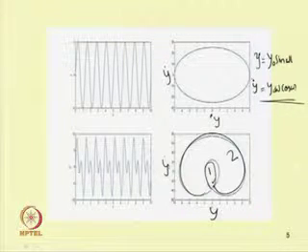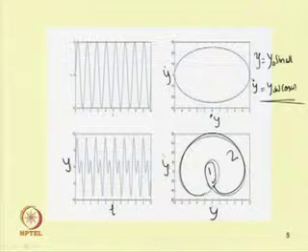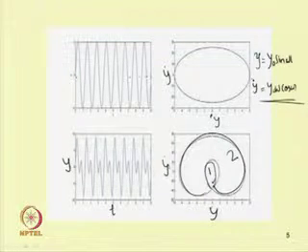From the time response, that is y versus t, one can also see the response is periodic but contains harmonics. In the first case it has only a single period, while in this case it has two periods.